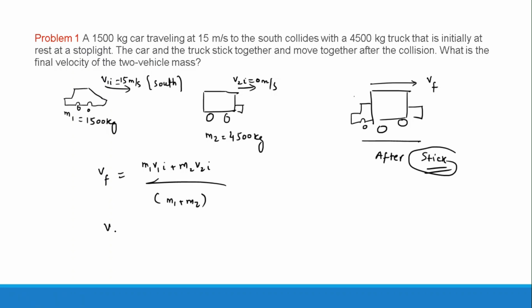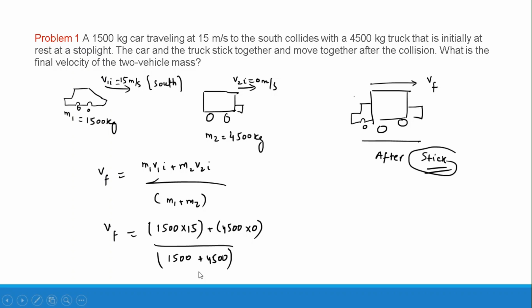So I can simply say Vf is equal to 1500 times 15 plus 4500 times 0, over 1500 plus 4500. 1500 times 15 gives me 22,500, plus 0, over 6,000, because 1500 plus 4500 is 6,000.